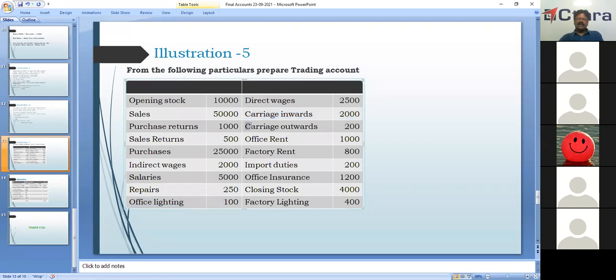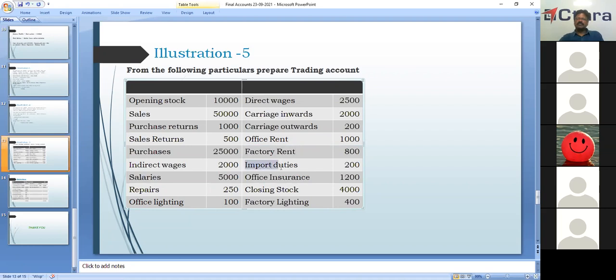Carriage outwards is our indirect expense. This will not be taken in the trading account. Office rent also is an indirect expense. It will not be taken in the trading account. It will be shown in the profit and loss account. Factory rent is a direct expense. It is for manufacturing the product, so we have to take this as direct expense, factory rent, and it is to be shown in the debit side of trading account.